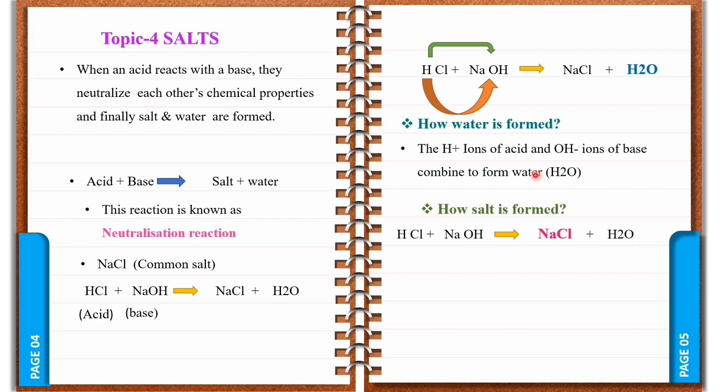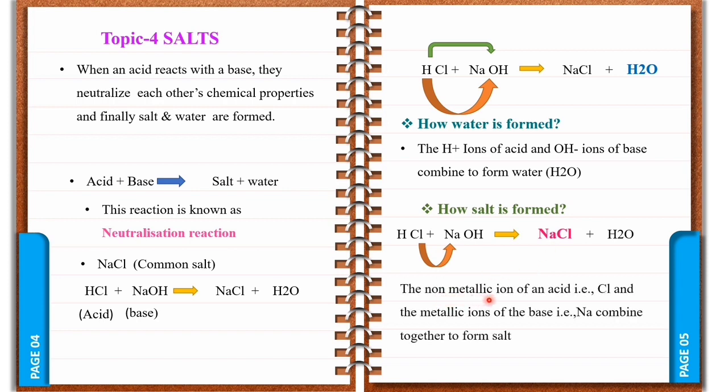Now we will see how salt is formed. Chlorine contains non-metallic property, whereas sodium contains metallic property. So the non-metallic ion of an acid and the metallic ion of a base combine together to form a salt. I hope it's clear for all of you how salt is formed and how water is formed by combining of an acid and base together.